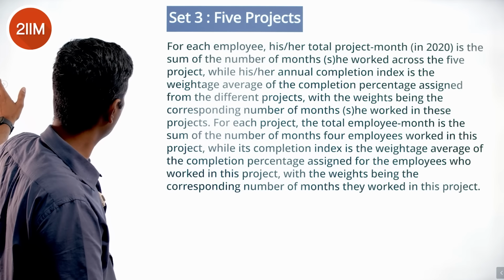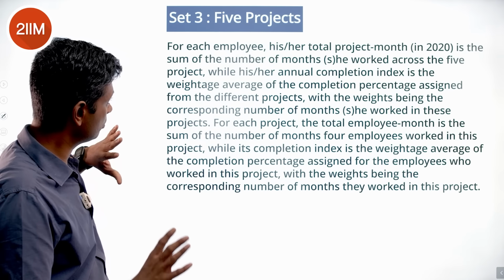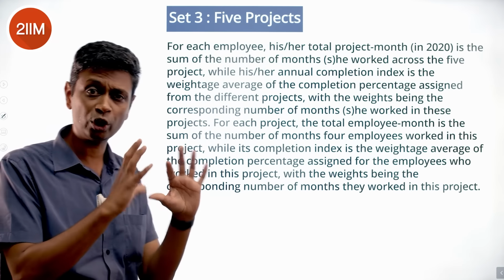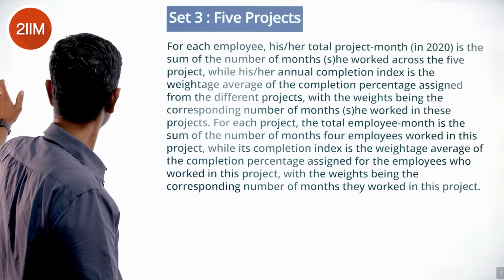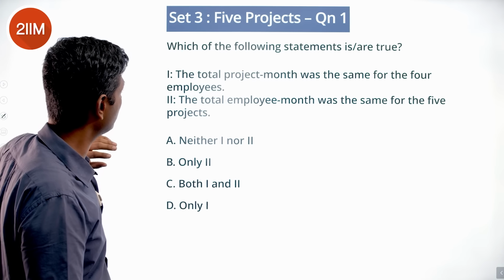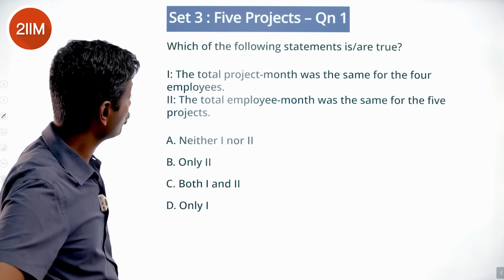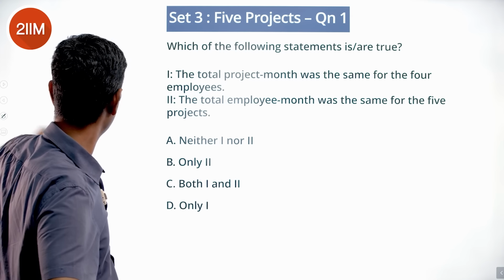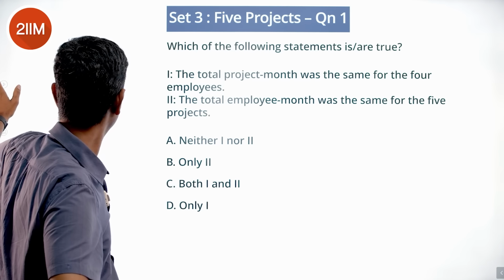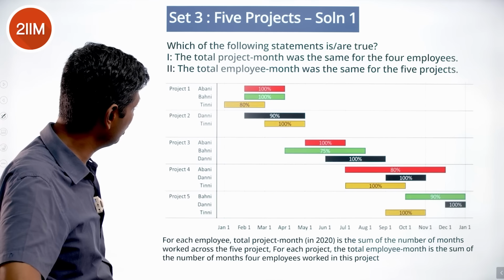Project month, and for each employee there is a project month angle and an employee month angle, both ways. Which of the following statements are true? The total project month was the same for the 4 employees. The total employee month was the same for the 5 projects. Project month for each employee.